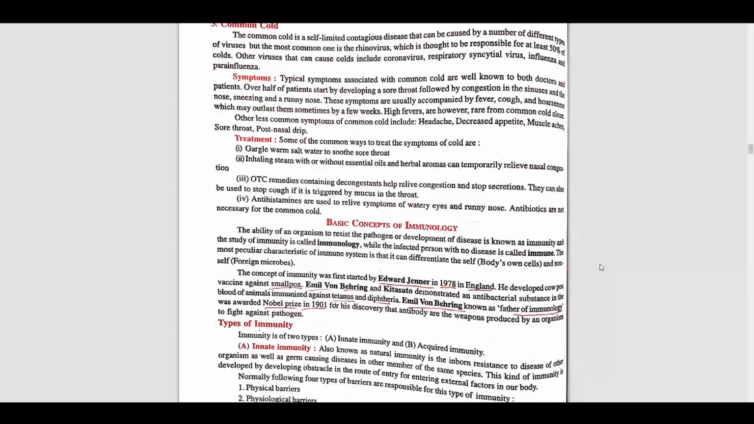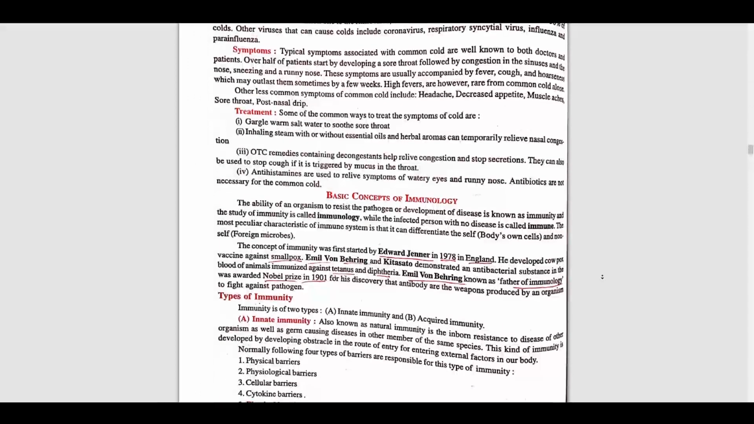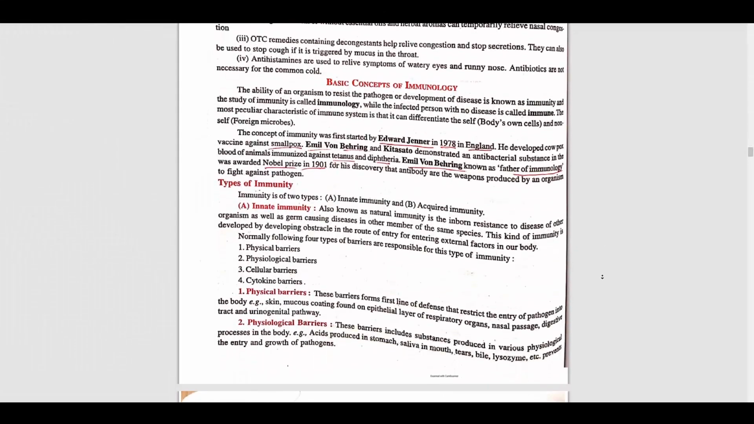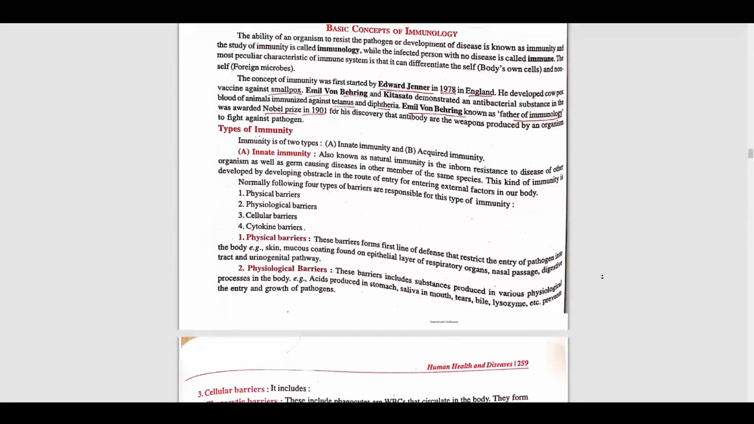Now we'll start with the basic concept of immunology. The ability of an organism to resist a pathogen or the development of disease is known as immunity, and the study of immunity is called immunology. An infected person with no disease is called immune.